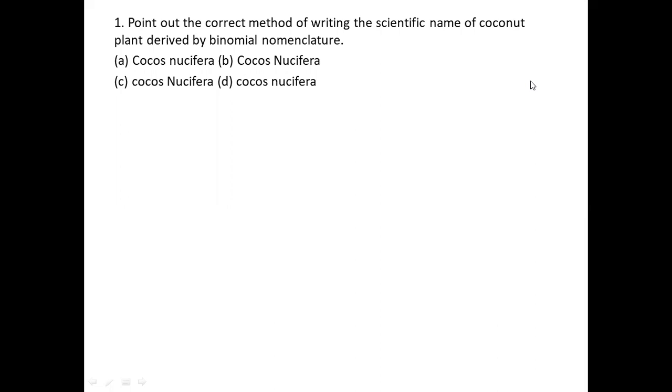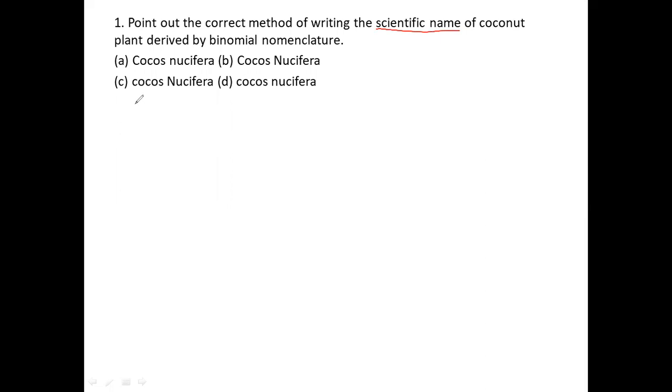My dear students, as we all know about the scientific name, the scientific name consists of two names.